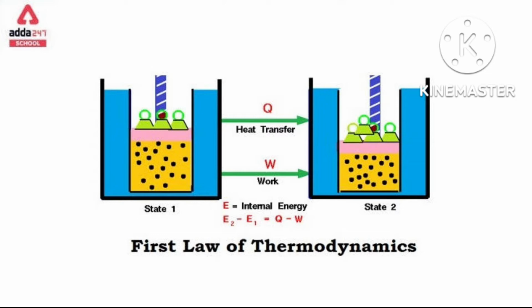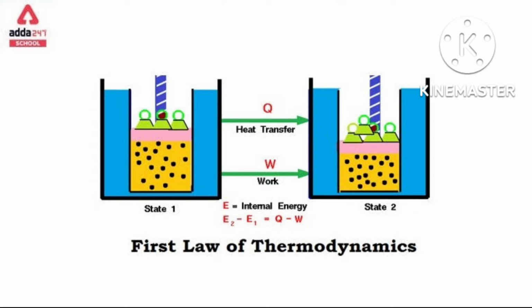Now, force into distance: force is equal to PA, that is pressure into area, and distance is equal to L. Then W is equal to what? Work done is equal to pressure into area into L.